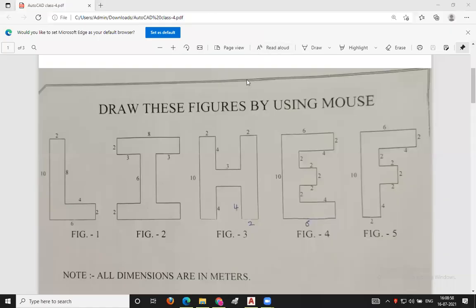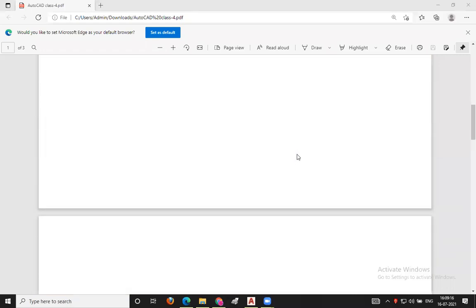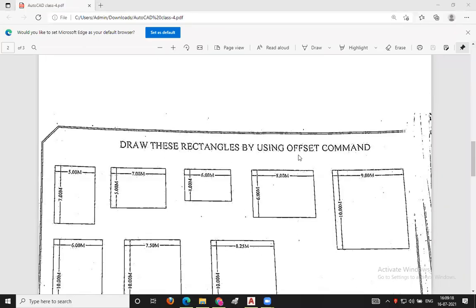In the previous class we discussed drawing the letters with the help of the mouse. Everyone in the class should be responding. In today's class, we'll be discussing the following.